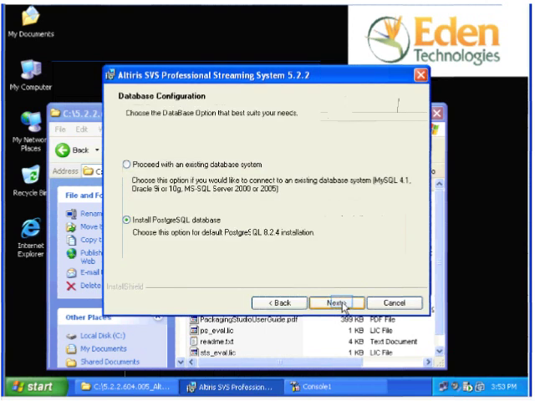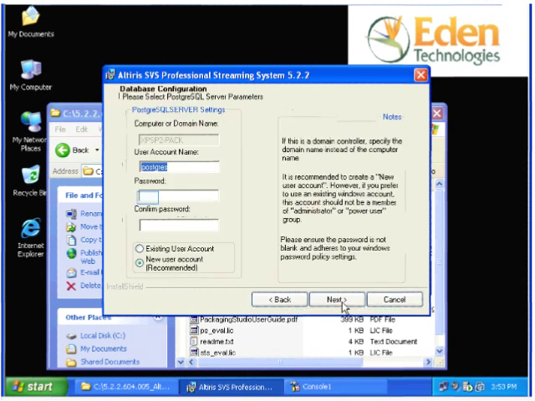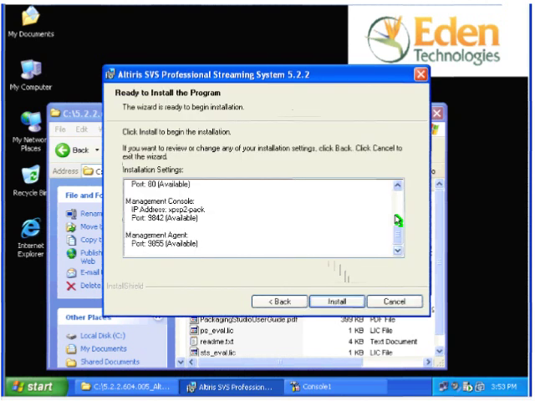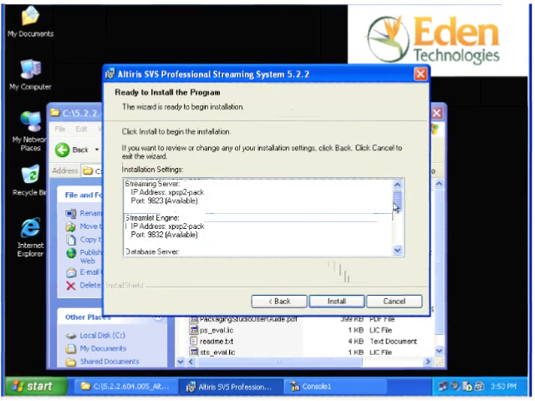At this point of the installation, you can choose to proceed with an existing database system or install PostgreSQL. I am choosing to install PostgreSQL. Click Next. At this screen, I will accept the new user account name, give it a password, then click Next. On this screen I can review the summary of my installation, then click Install to continue.